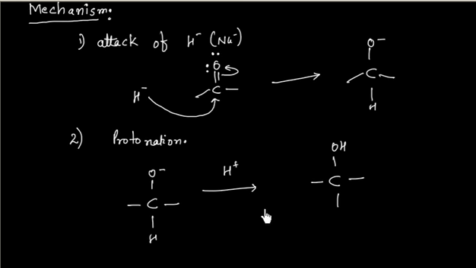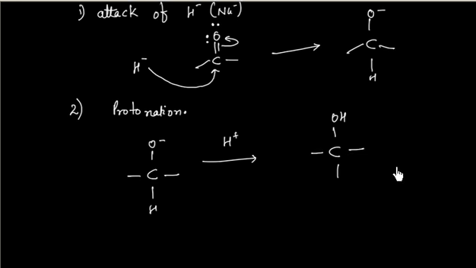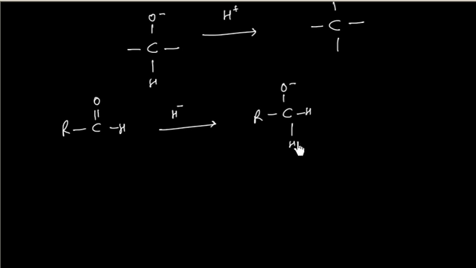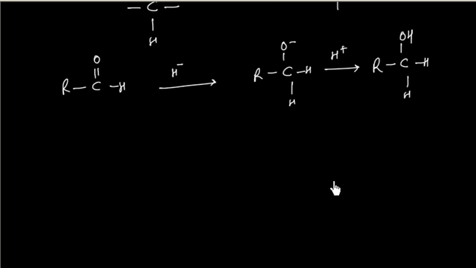Now if my carbonyl compound is an aldehyde, in that case we will have a primary alcohol. So let us say I have an aldehyde; H minus can attack, we will have RCO minus H. If I do protonation, we will have RCH2OH. So in this case, if I have an aldehyde, we will get a primary alcohol.